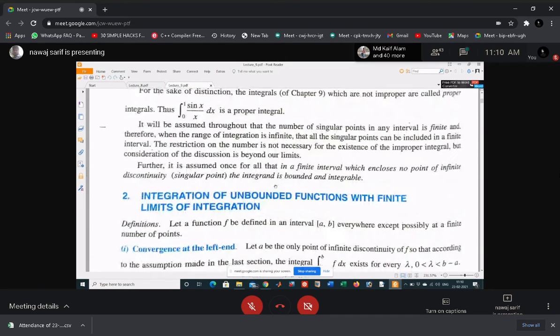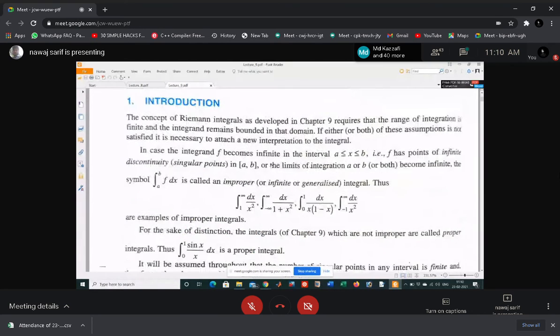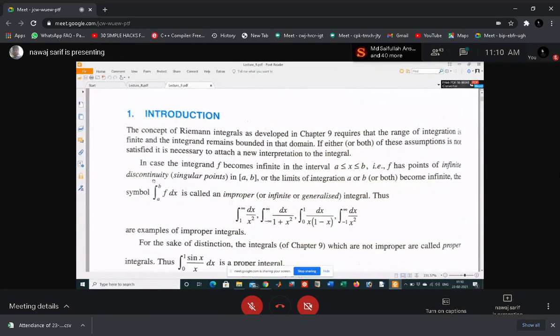Now just see the definition of improper integral. In case the integrand f becomes infinite in the interval a to b, that is, f has points of infinite discontinuity or singular points in the interval ab, or the limits of integration a or b or both become infinite, the symbol integral a to b f(x) dx is called an improper integral.